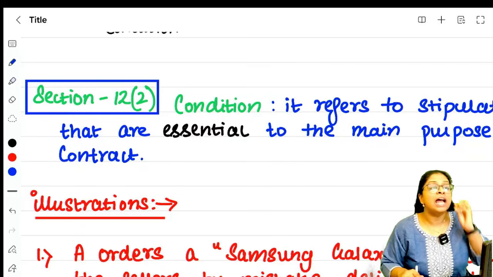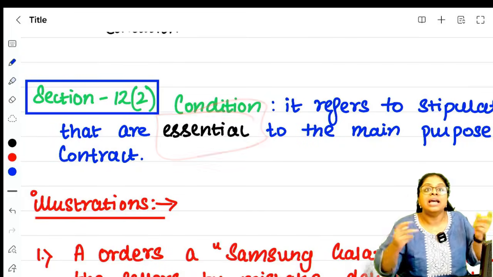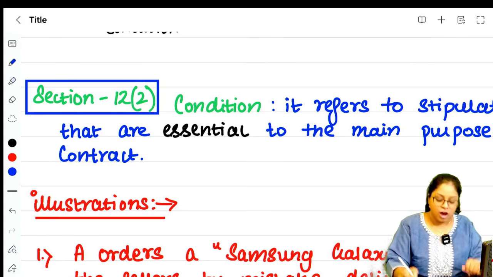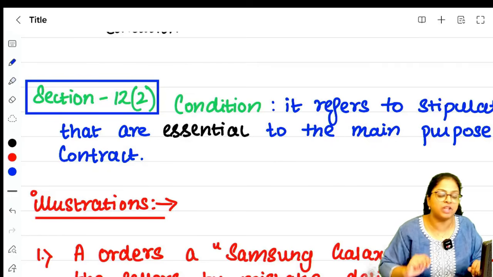What is a condition? Those are terms, stipulations which are essential, they are important, they are crucial for the main purpose of the contract.